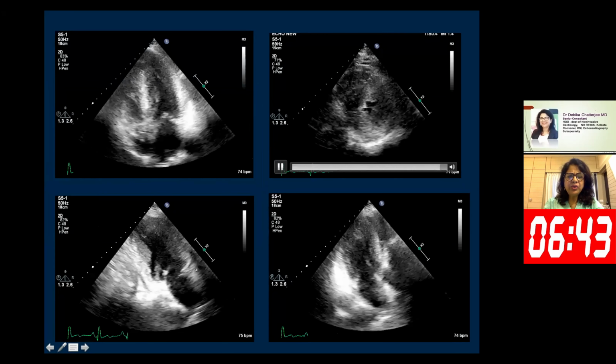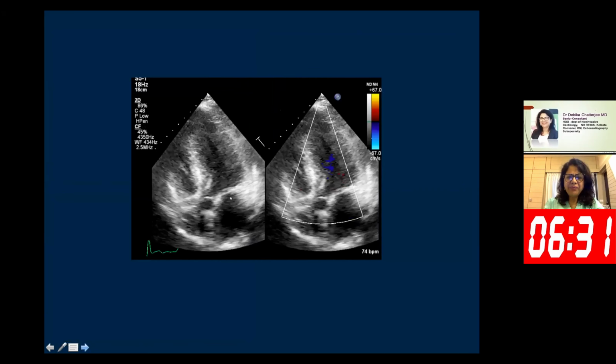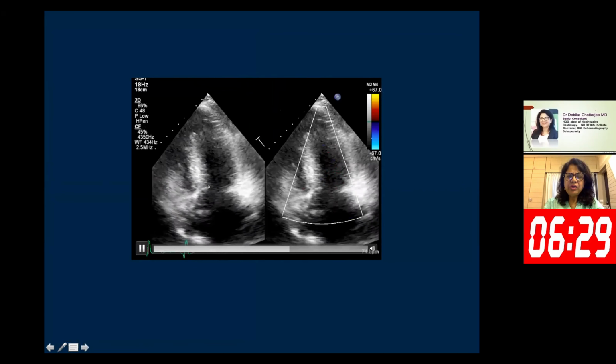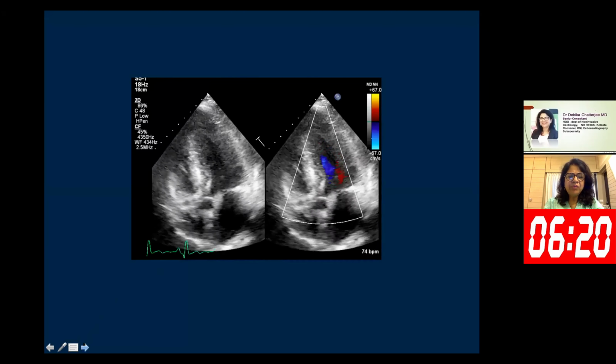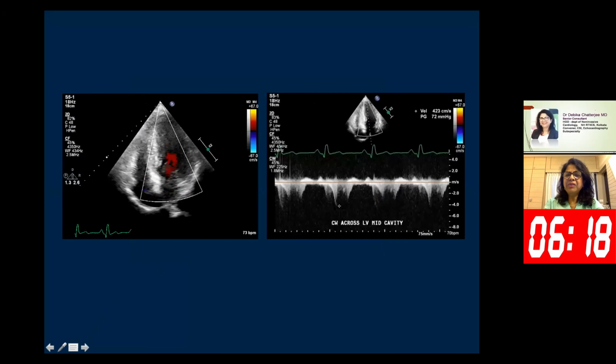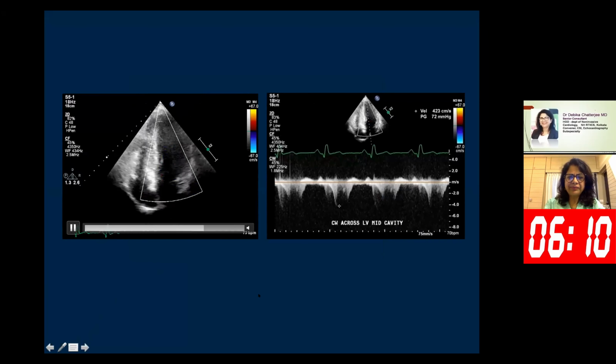In all the views, I got no evidence of regional wall motion abnormality. With color flow in the apical five-chamber view, I found no turbulence across the LV outflow tract. However, there was a turbulence at the LV mid cavity, and with continuous wave Doppler, I got a gradient of 72 millimeter of mercury. So I gave a diagnosis of hypertrophic cardiomyopathy with mid cavity obstruction.